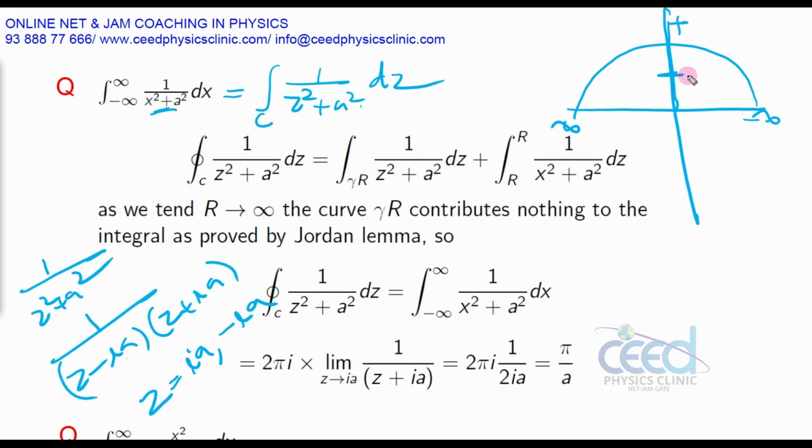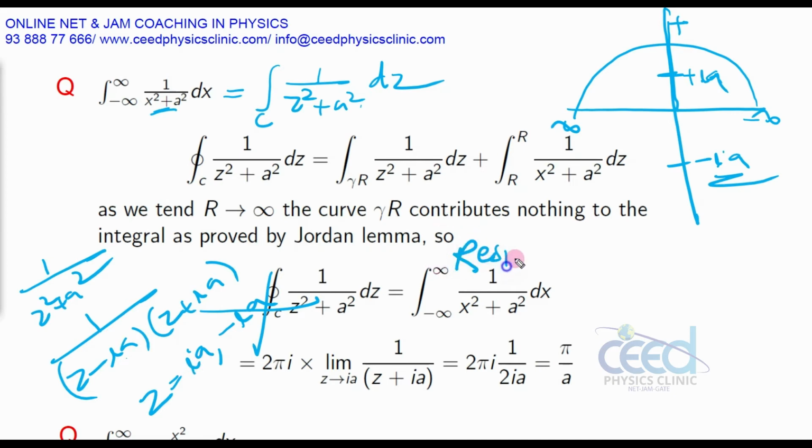So plus ia is here and minus ia is somewhere here. Now it is clear that this minus ia is not inside this contour, so this pole we need not consider. We need to calculate the residue only at z equal to ia. What is the residue?